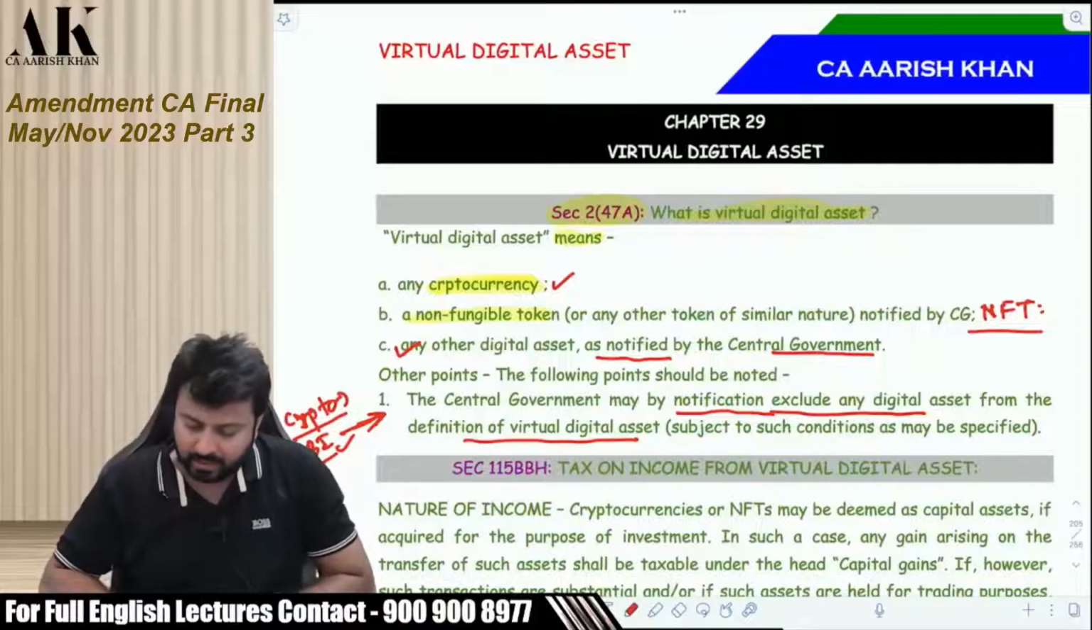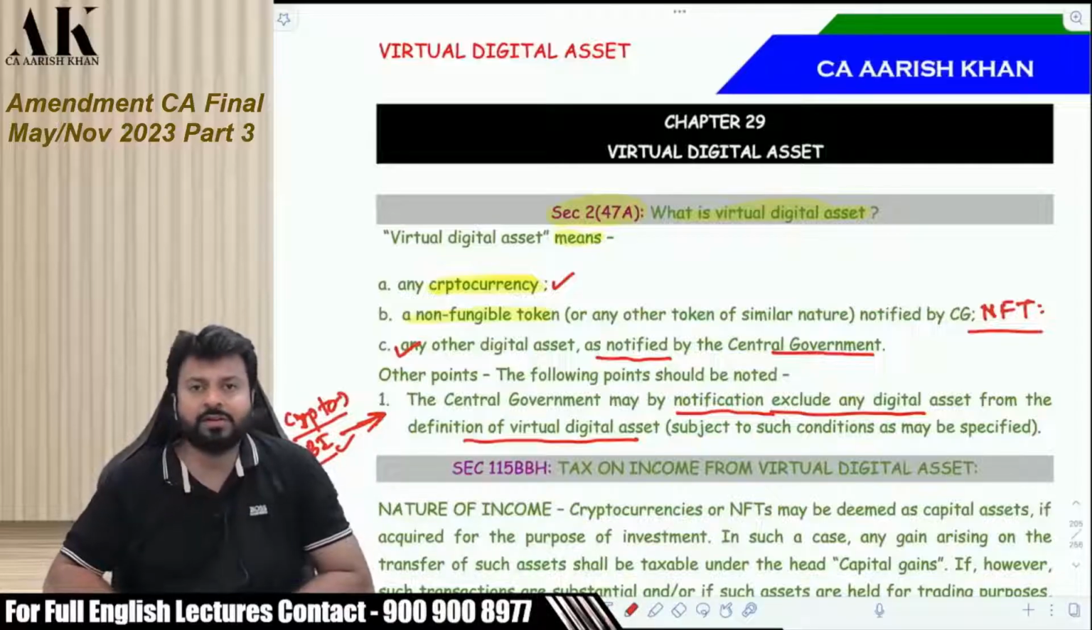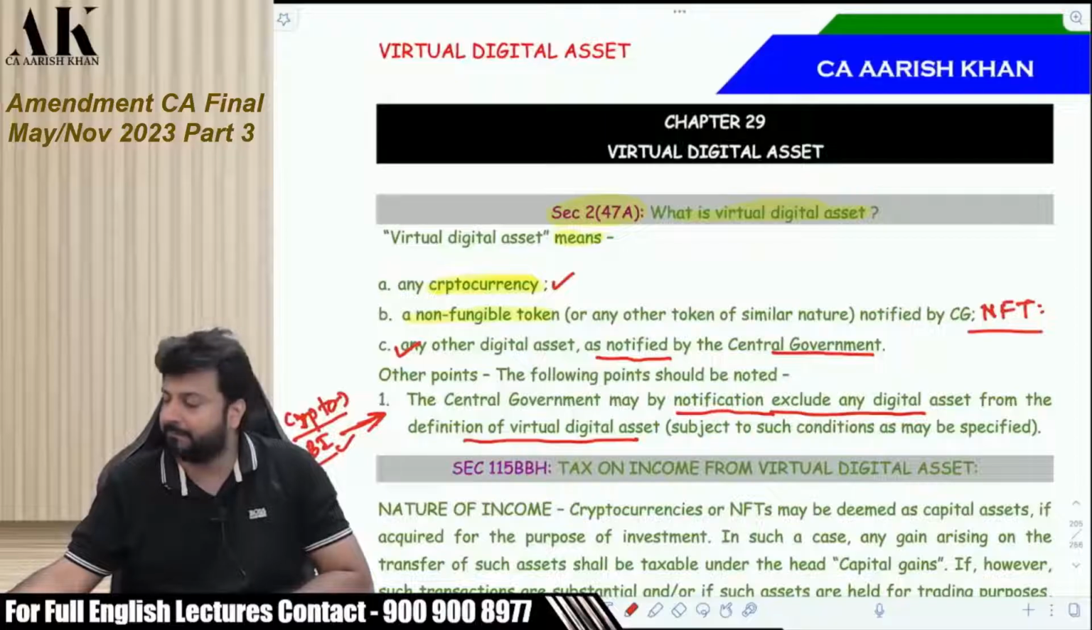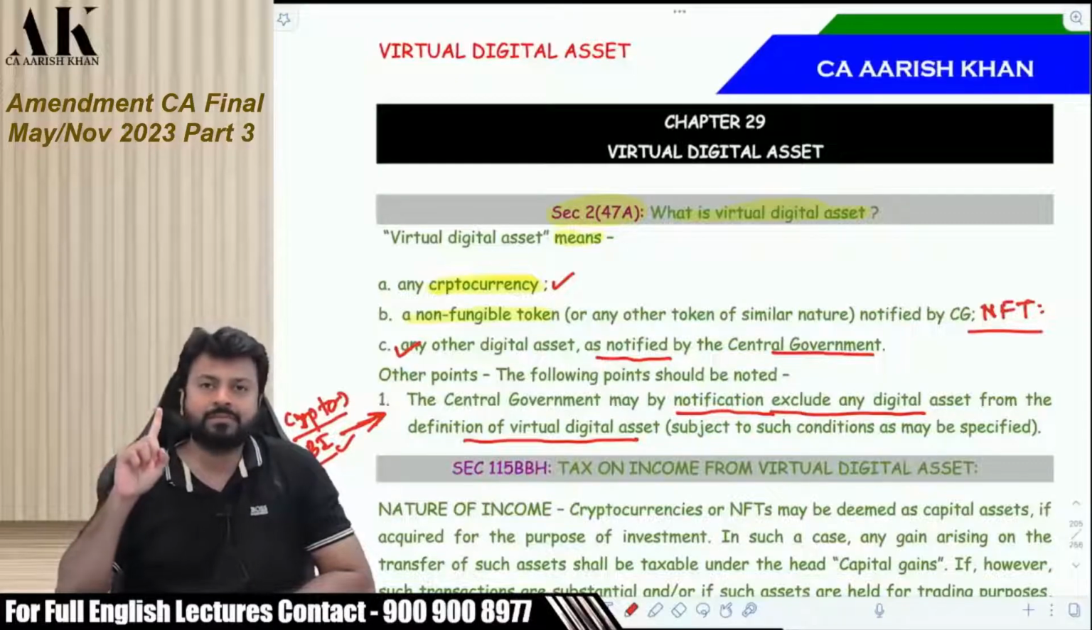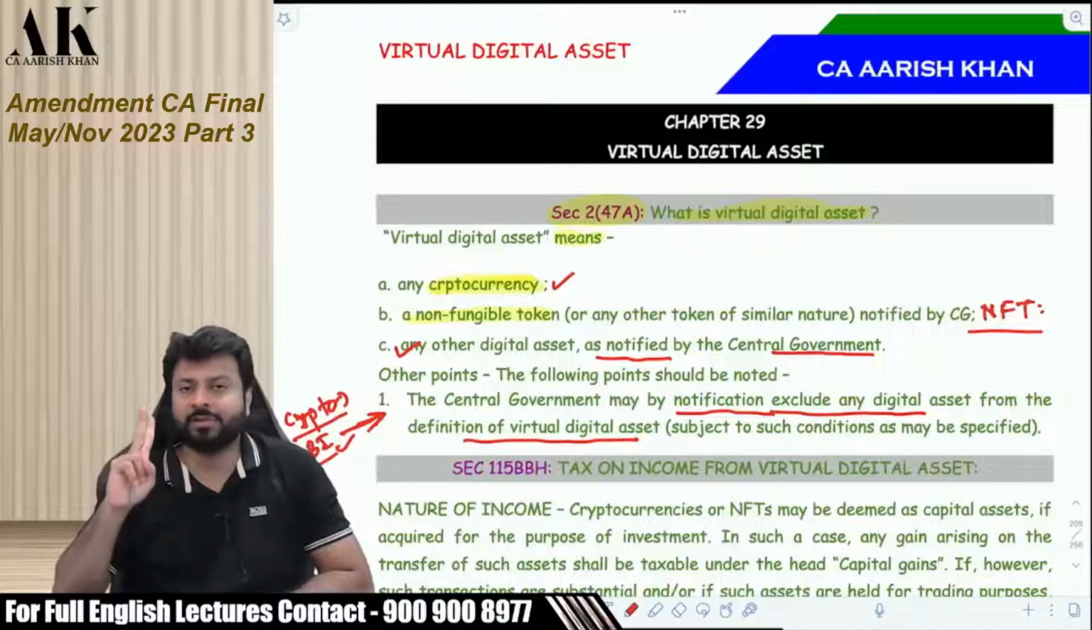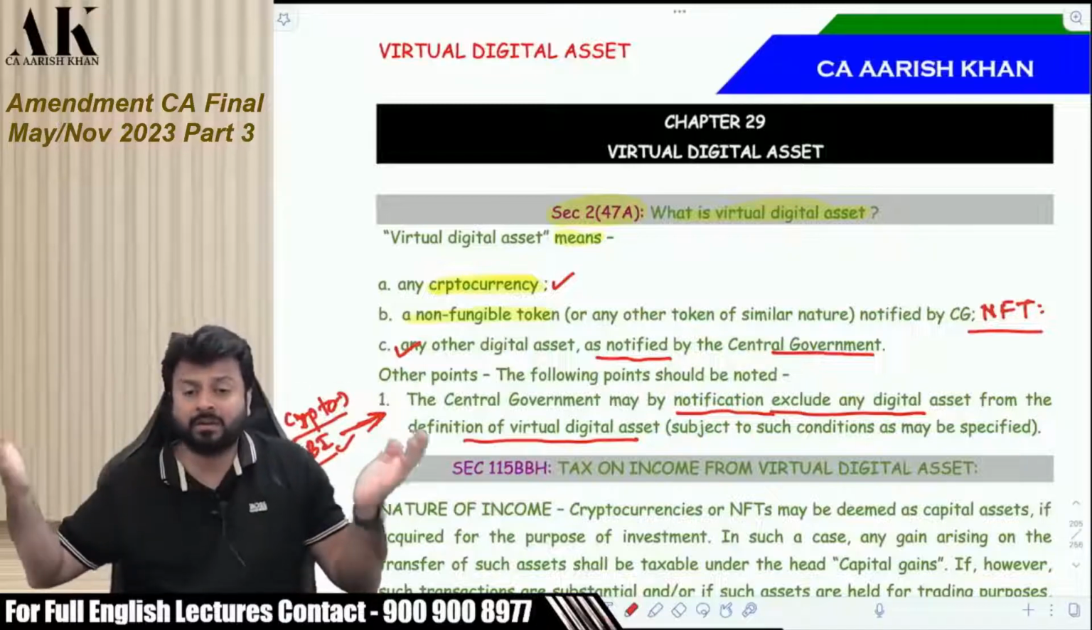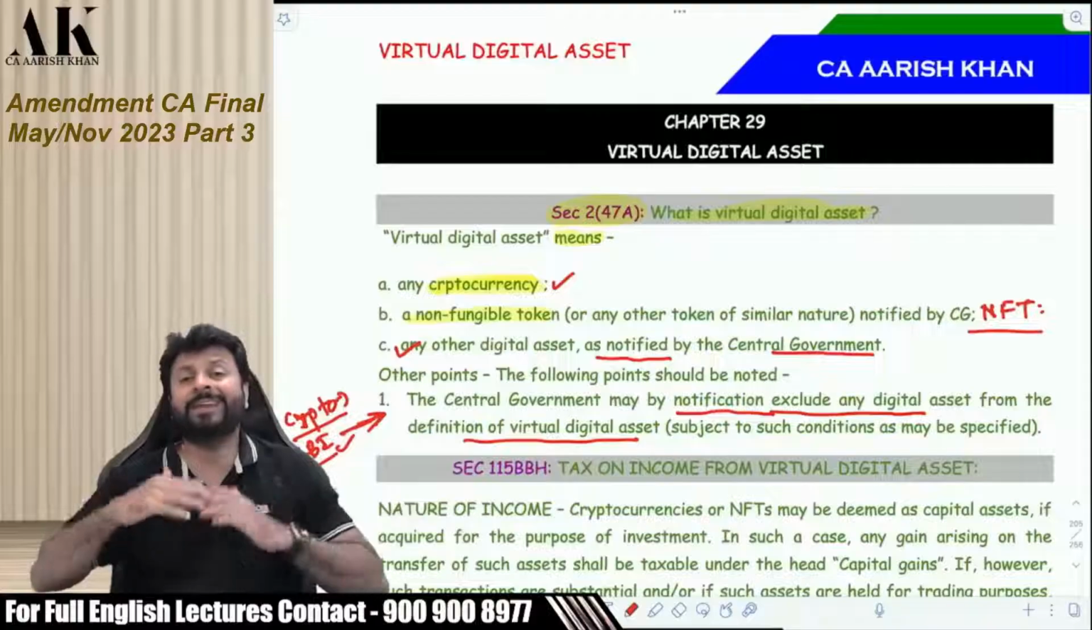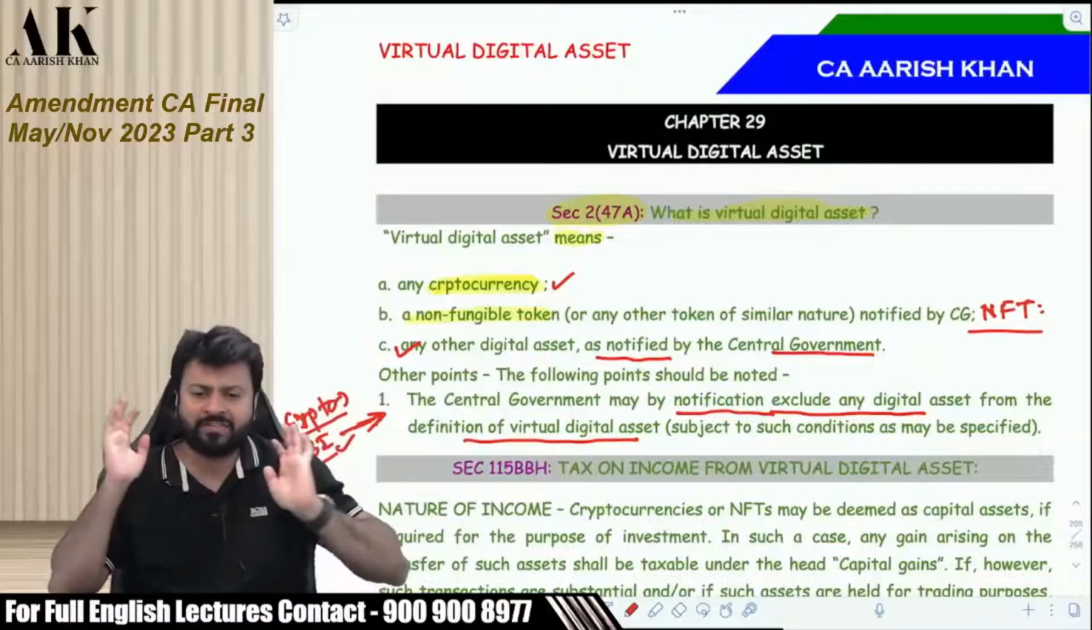Okay. So this is the first thing that you have to keep in mind. What is the definition of virtual digital asset? So virtual digital asset will mean what? First of all, it means cryptocurrency. Second, NFT, non-fungible token. Third, any other digital asset as the government may notify later on.